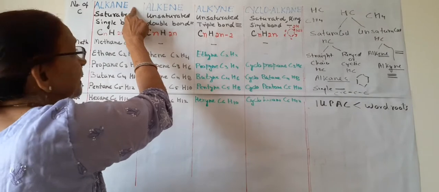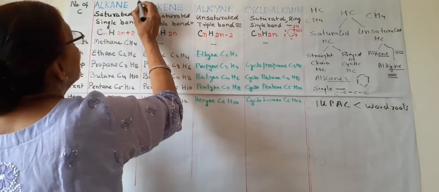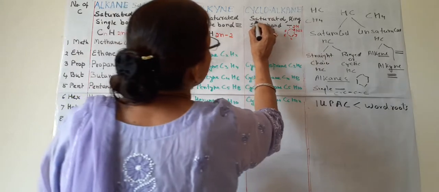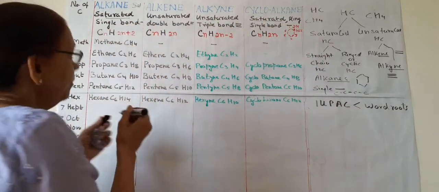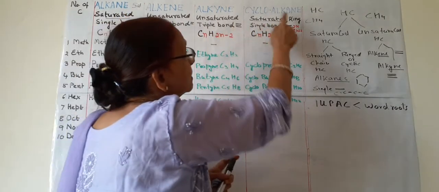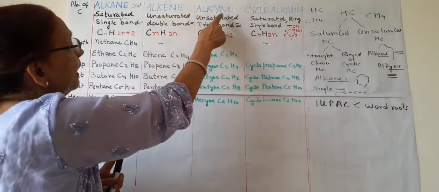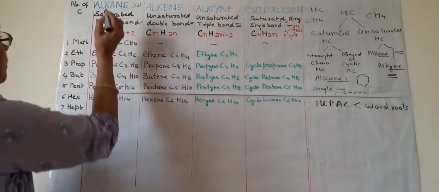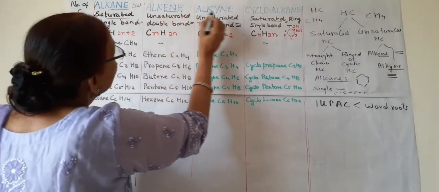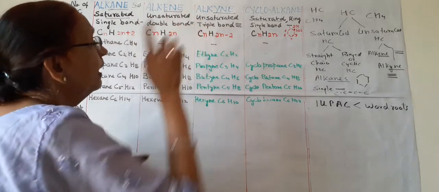Both alkane and cycloalkane are saturated. Under unsaturated, two are there, alkene and alkyne. So be very sure to write ane, ene and yne. You have to learn ane, ene and yne.